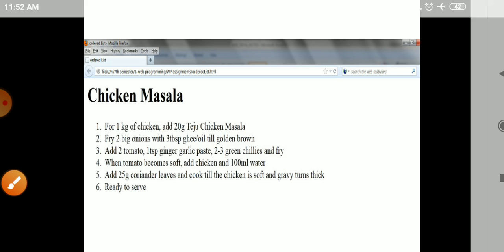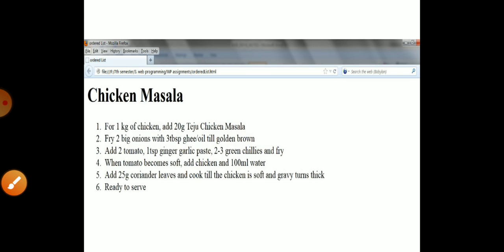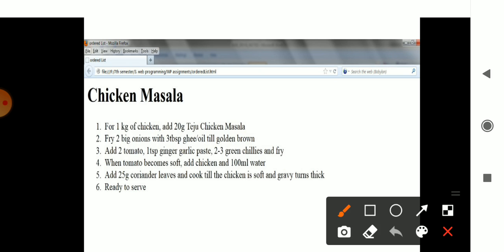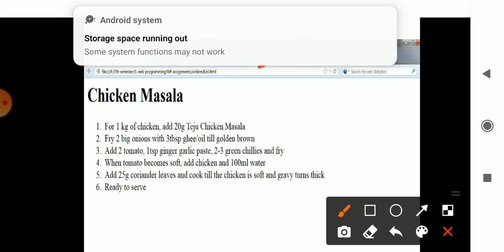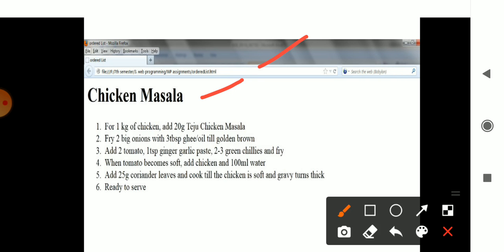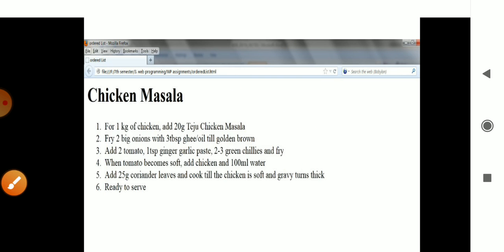So when you place it on the browser, you can check out here how the elements are printed. You have the browser, then you have chicken masala, which is given as the heading, then you have 1 kg chicken, whatever it is, first step, second step, third step, fourth step, fifth step. But remember, these bullets are in order. That is said to be your ordered list.